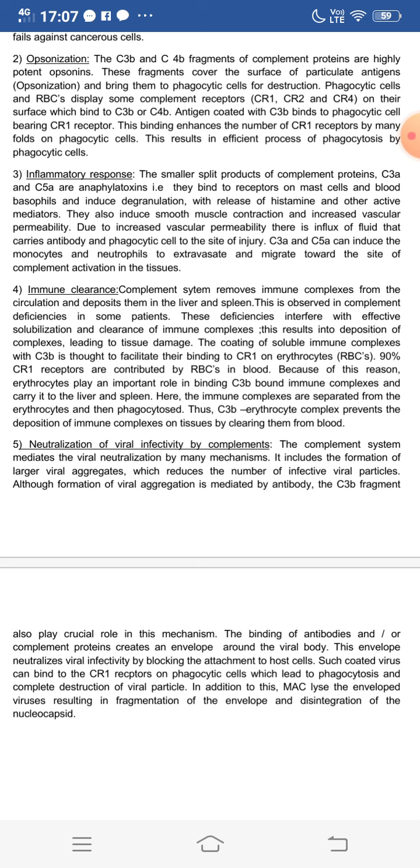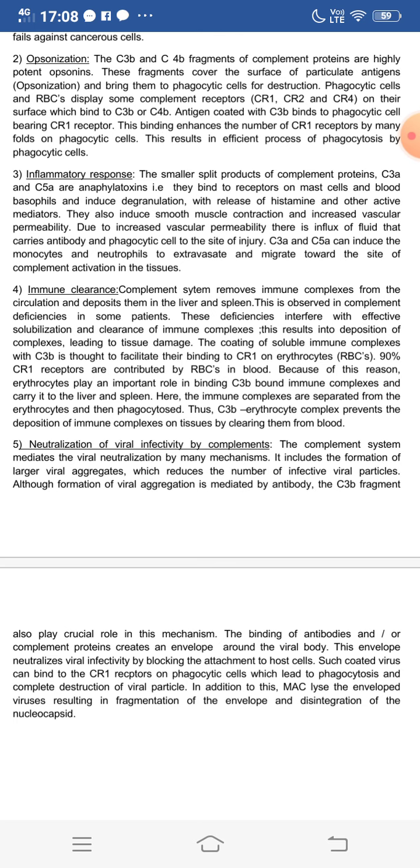The coating of soluble immune complexes with C3b is thought to facilitate their binding to CR1 on erythrocytes, that is, the RBCs. 90% of CR1 receptors are contributed by RBCs in the blood. Because of this reason, the erythrocytes play an important role in binding C3b-bound immune complexes and carrying them to the liver and spleen. Here the immune complexes are separated from the erythrocytes and then phagocytosed. Thus, the C3b-erythrocyte complex prevents the deposition of immune complexes on tissues by clearing them from blood.